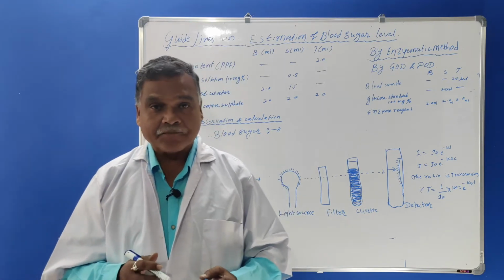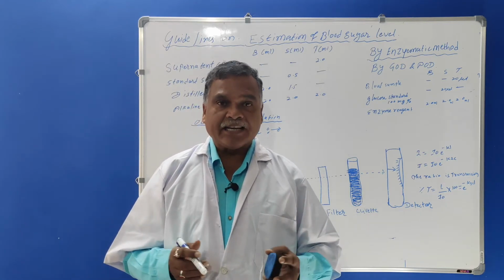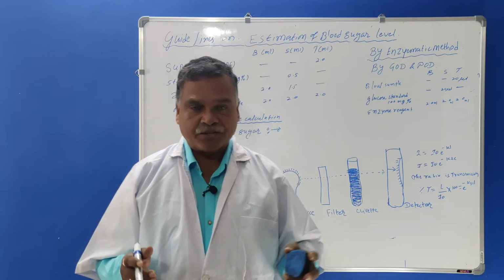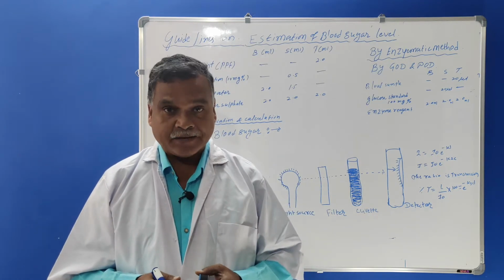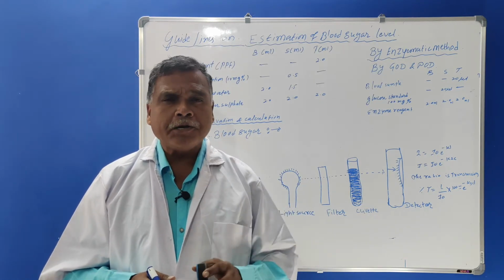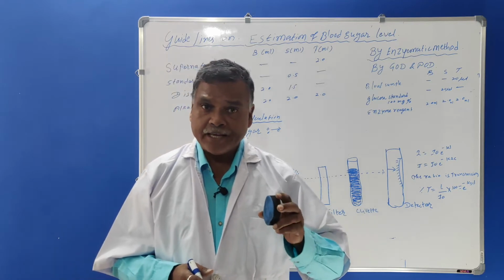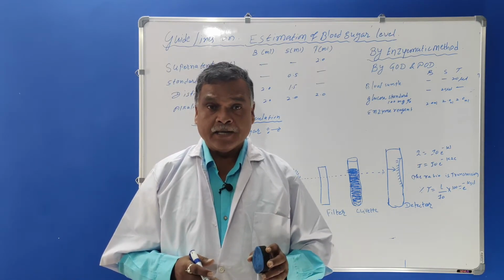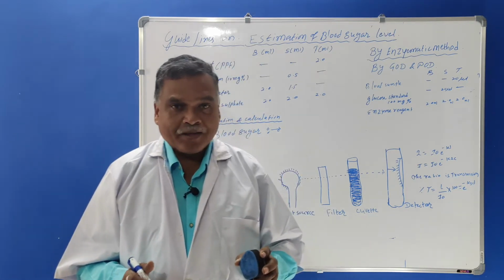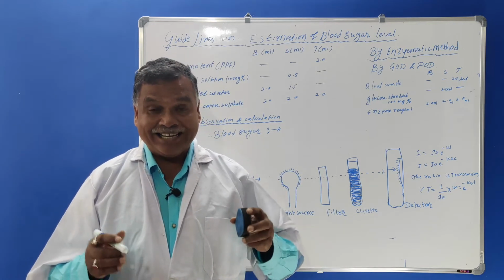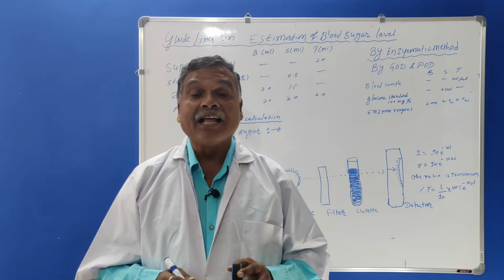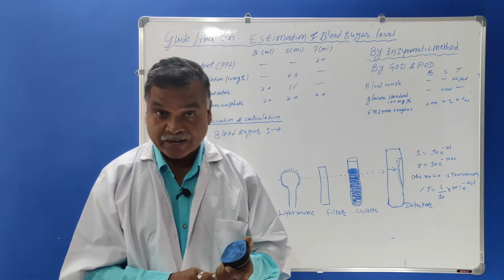If it exceeds, then the person can suffer from a disease known as hyperglycemia. So this 180 milligram percent is very important in our body. It should remain constant, and this 180 milligram percent of sugar is said to be the renal threshold value in our body.